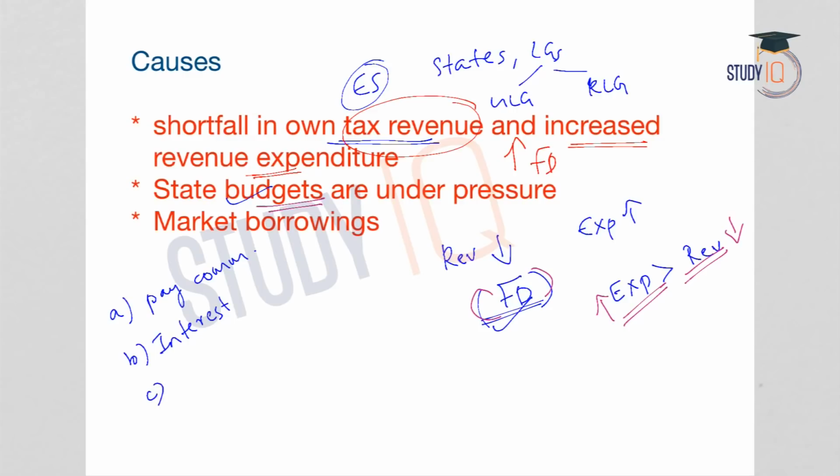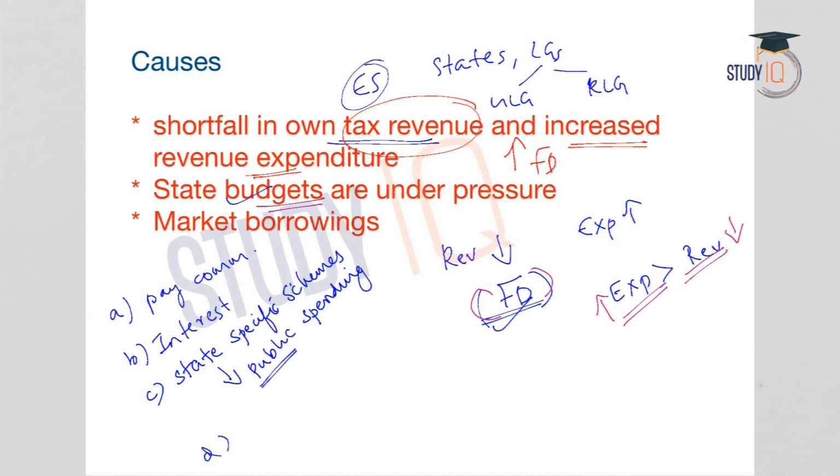Thirdly, different states have different state-specific schemes. For example, some states which are highly dependent on agriculture will sometimes come up with schemes like farm loan waivers, or some states which promote manufacturing will come up with subsidies in order to promote manufacturing. So states have state-specific schemes, and the expenditure on state-specific schemes is an additional burden for the states. So this is public spending, and when there is increased public spending, the fiscal deficit will increase.